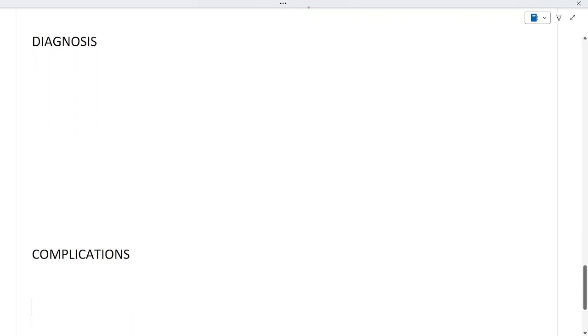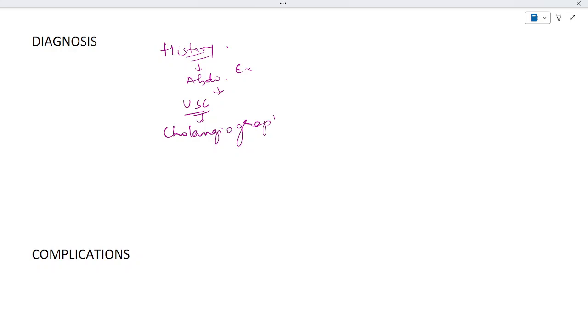Next is about the diagnosis. Diagnosis always begins with very good history taking, followed by the abdominal examination. Then you can go for ultrasound. Also, you can go for cholangiography. Now, cholangiography is where an X-ray examination of the bile duct is done using an intravenous dye or contrast. Also, next you can go for PTC, that is percutaneous transhepatic cholangiography.